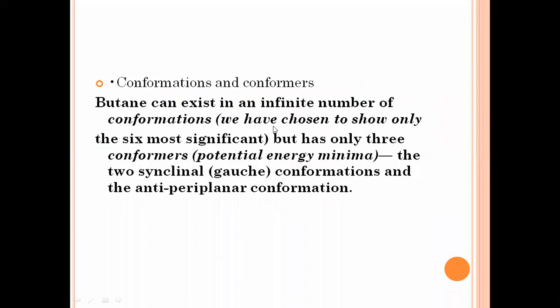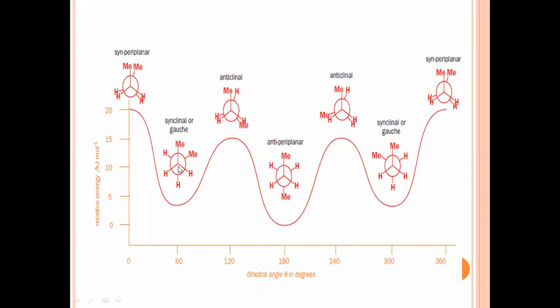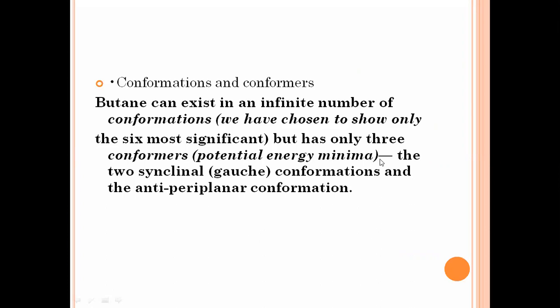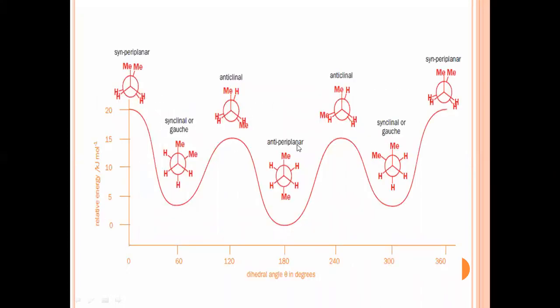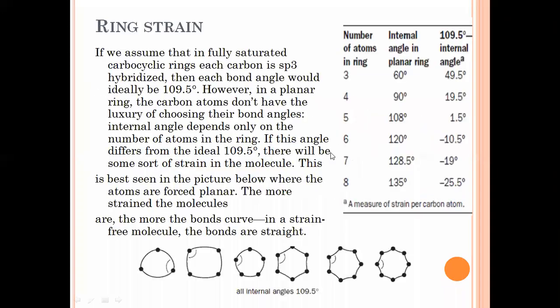But for study purposes, we have chosen only the 6 most significant conformations, of which only 3 conformers have potential energy minima. Out of these, only 3 conformations have potential energy minima, and the two Gauche conformations and two anti-periplanar conformations are mirror images of each other. So this is the conformational study, or the Newman projection formulas, of the butane molecule.